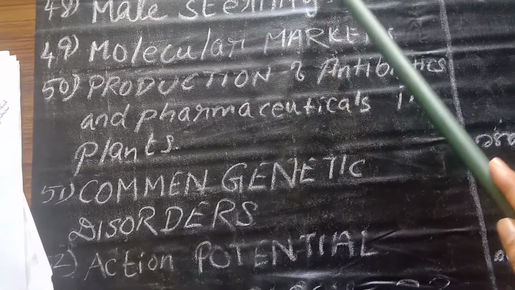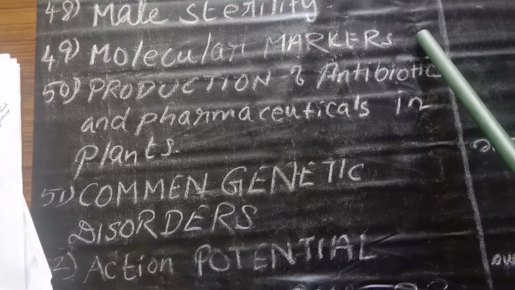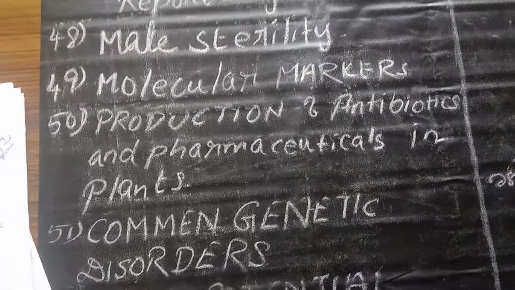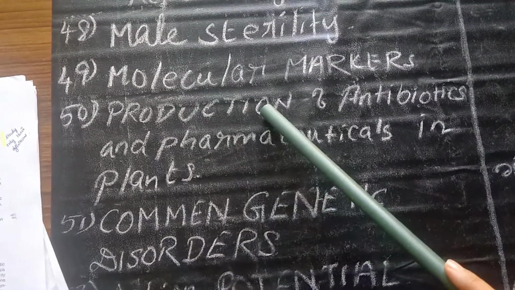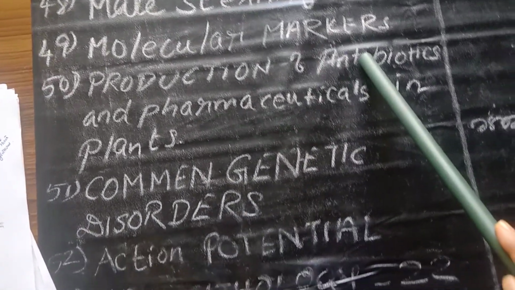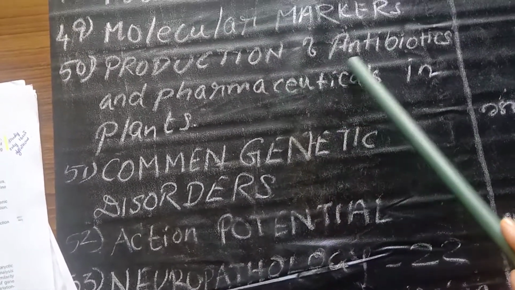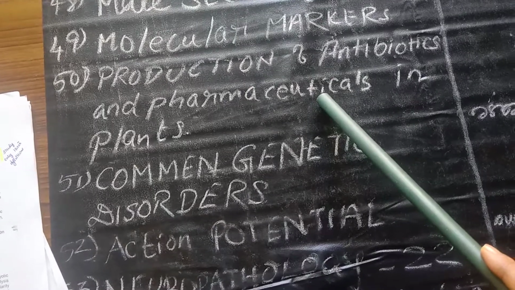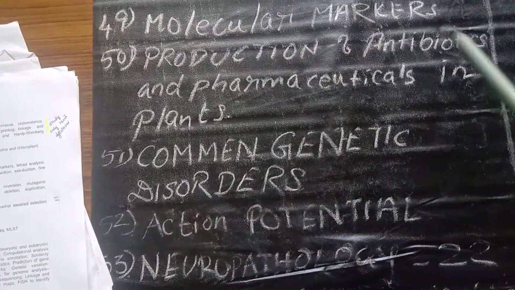Next thing is the molecular marker. What are the different types of molecular markers used, which is a dominant marker and which is a codominant marker. And you should know about the production of antibiotics and pharmaceuticals in plants. In plants many antibiotics and pharmaceuticals are being produced, and it is called molecular farming. So you should know about this.